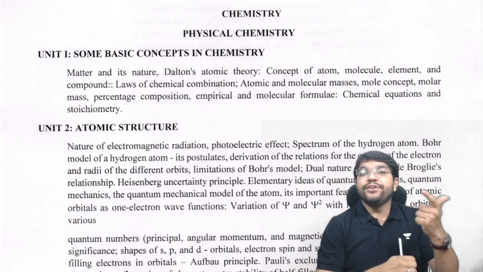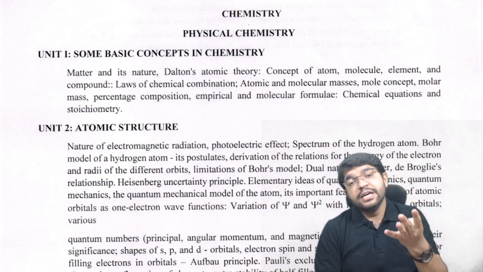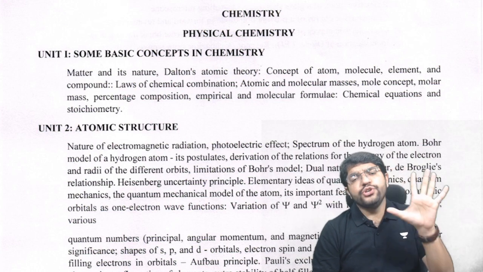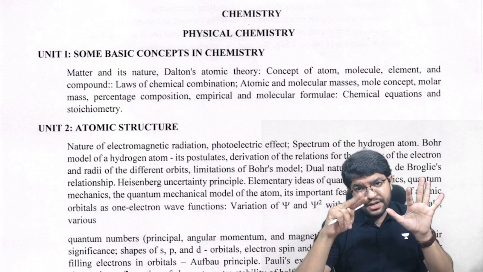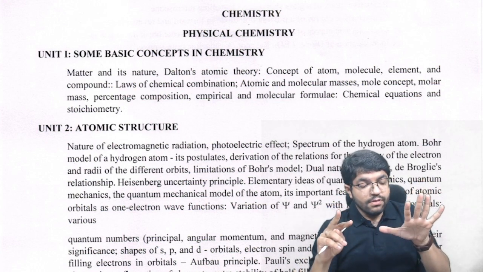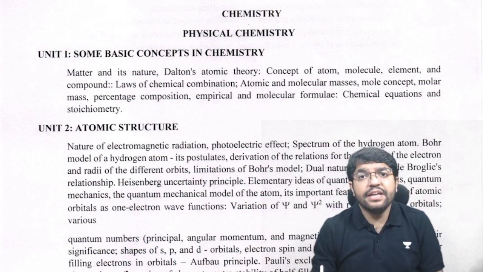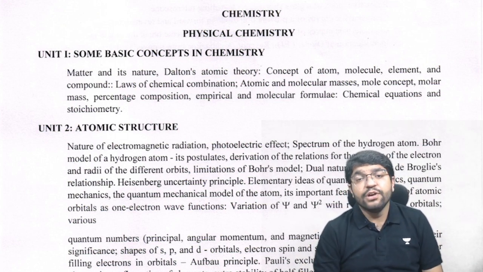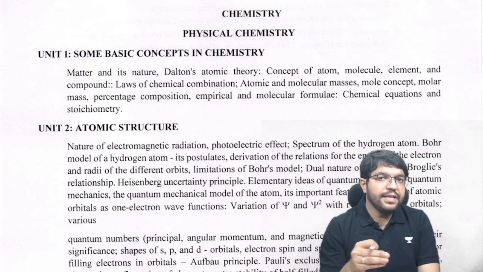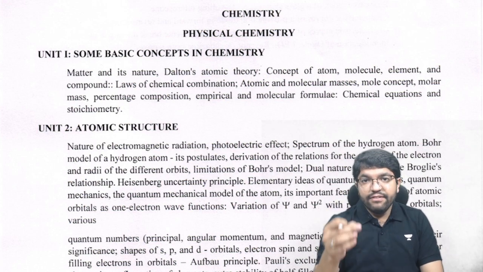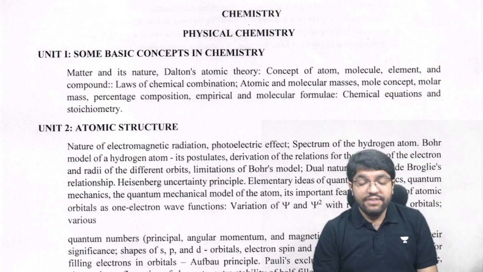Then in book 2 we have redox, hydrogen, s block, p block (the first p block one basically), then GOC, hydrocarbons, environmental chemistry. So a total of 14 chapters, or 15 rather, because hydrogen is also a chapter there. Now we have to see which of those remain valid and which do not.